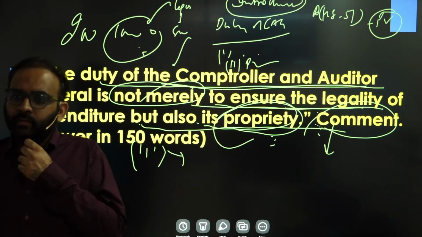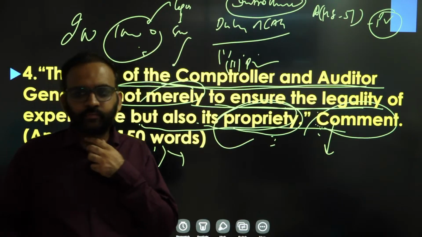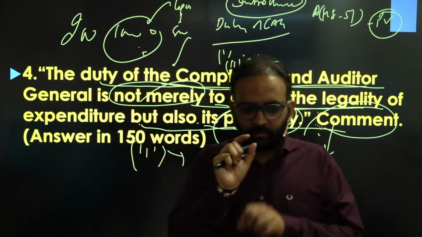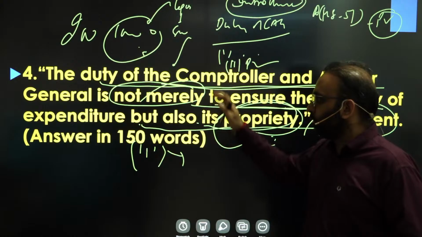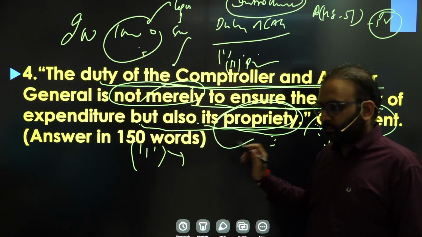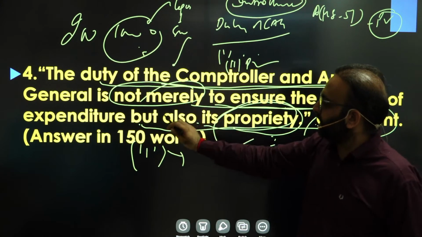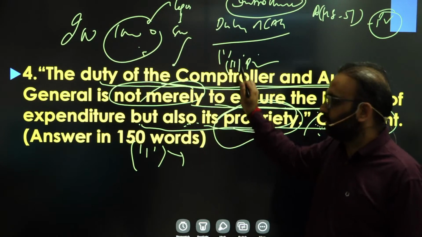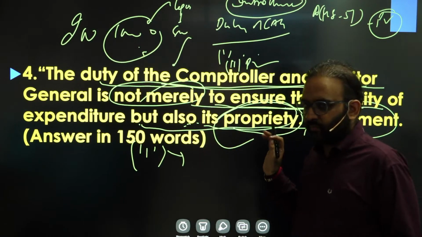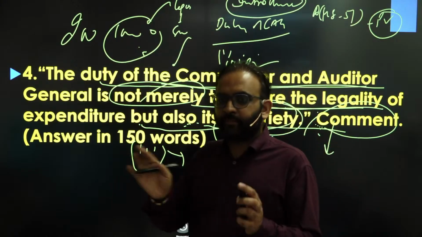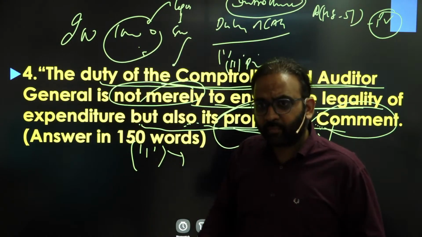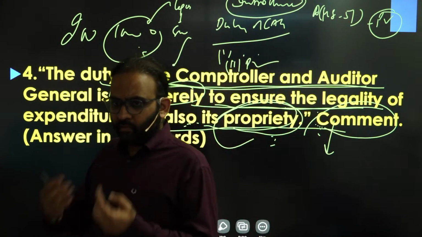(148), right? That also you can talk about. You get the point? So you are giving some introduction about CAG. Then you are talking about its duties, right? And these keywords, not merely but also, get addressed in these subparts of your answer, right? And that you should complement with examples, like you can give of 2G scam, or coal scam, Commonwealth scam,